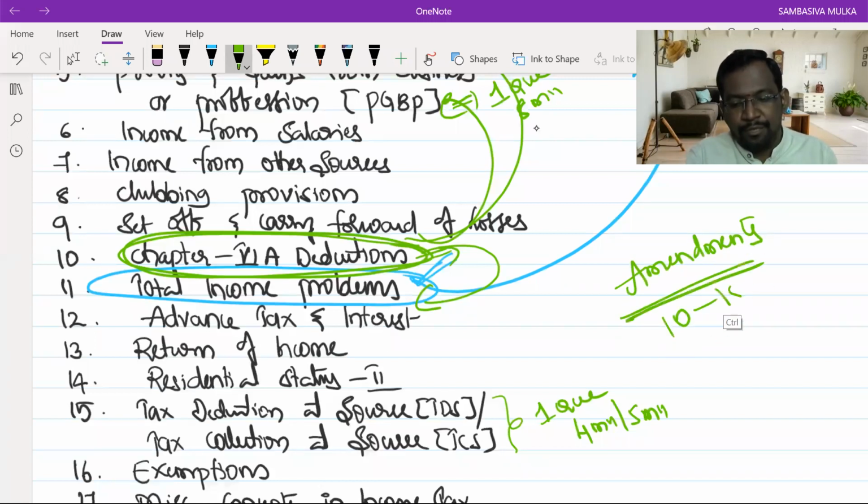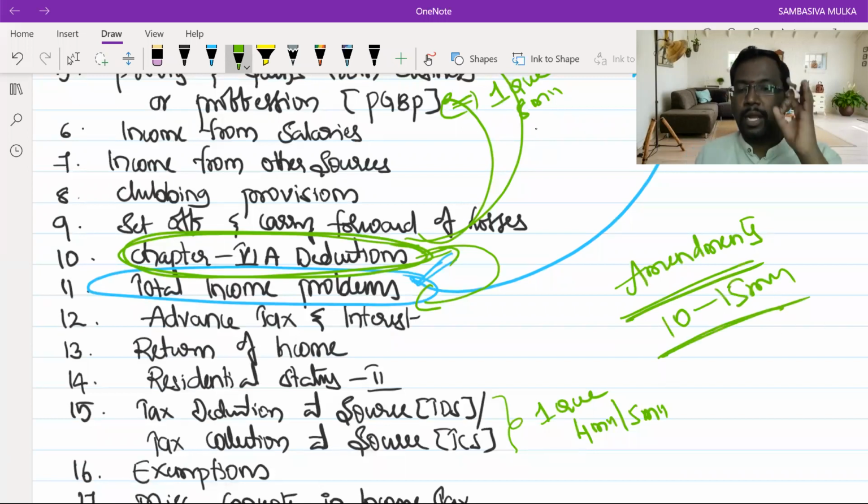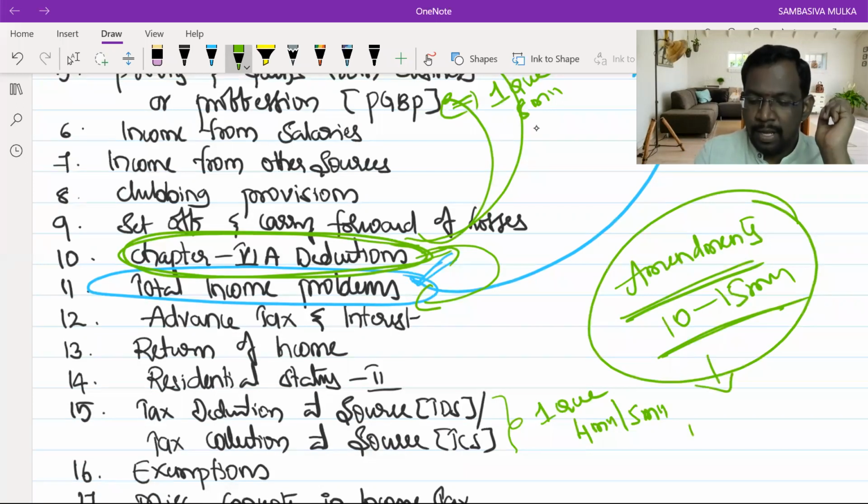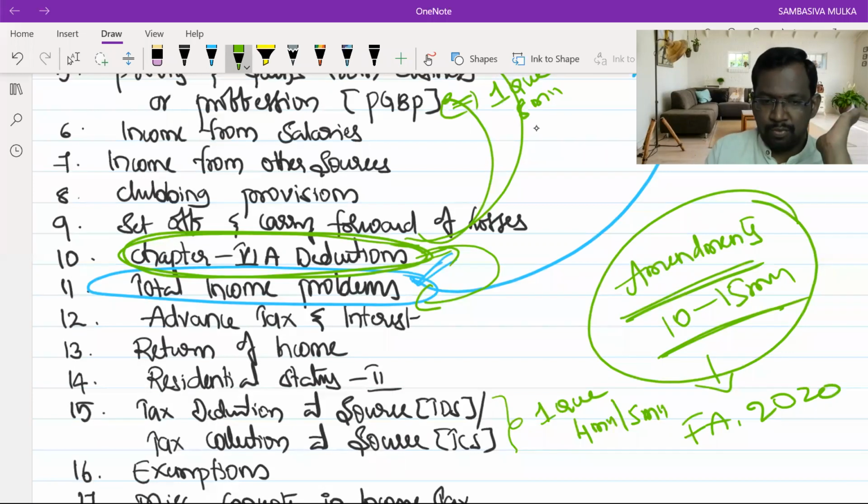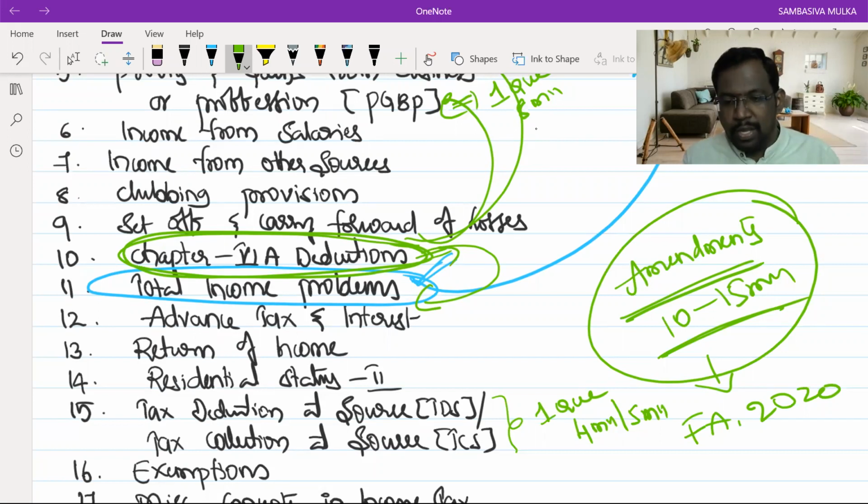We can expect 10 to 15 marks from amendments. Now, for May 2021 and November 2021, Finance Act 2020 provisions are applicable. Whatever the material I'm going to give you, that material is updated as per the Finance Act 2020 provisions. So all the amendments which took place in the Finance Act 2020 have already been placed in our material. Are you following now?